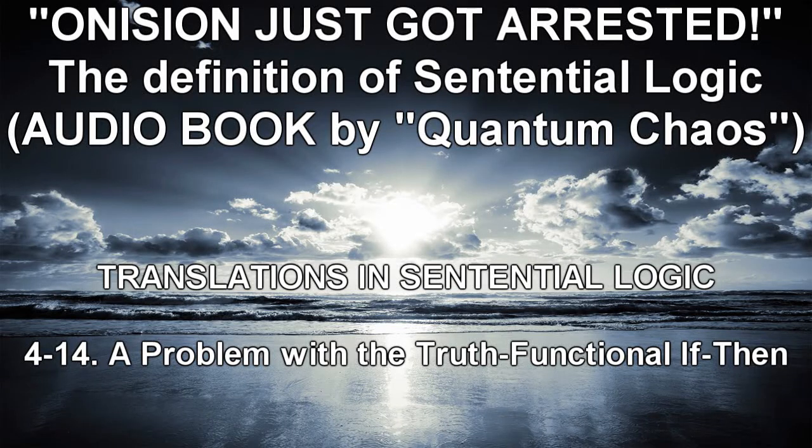14. A problem with the truth functional if-then. The reader will recall that the truth functional version of if-then is characterized by the truth function that makes "if A, then B" false precisely when A is true and B is false. As noted already, this is not a wholly satisfactory analysis of English if-then. Rather, it is simply the best we can do by way of a truth functional version of if-then.